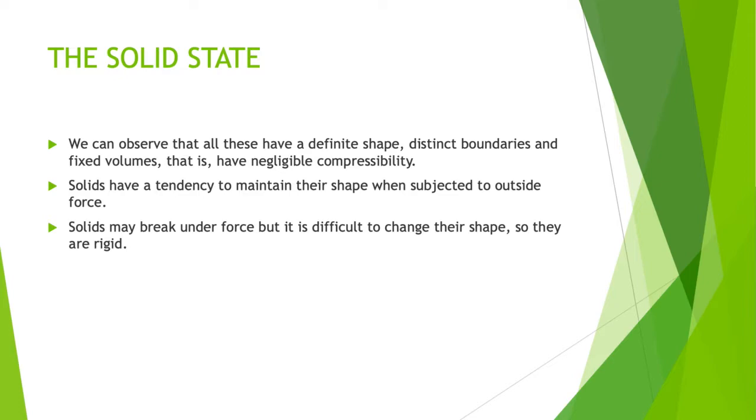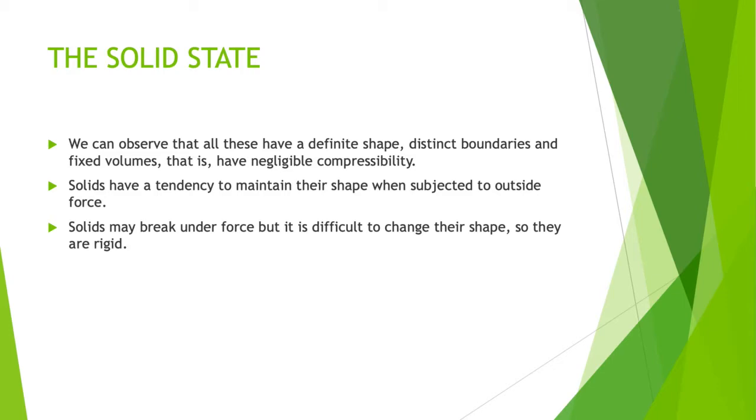When you are sitting in a chair, when you are using your book, your pen, everything has a definite shape. How the chair looks like, the book will look like differently, the pencil will look like differently, the pen will look like differently. So everything has a definite shape. They will have distinct boundaries, a fixed volume.